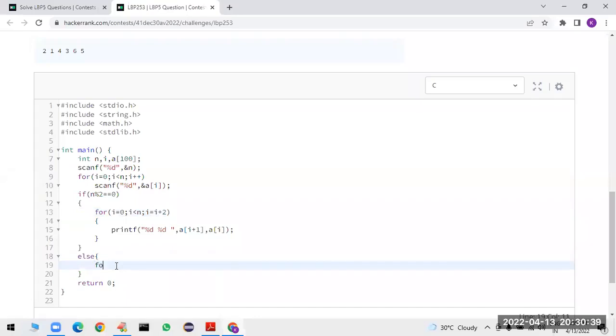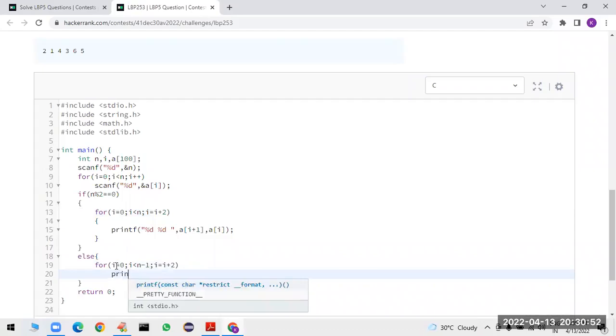Suppose if it is an odd number, for i is equal to 0, i less than n minus 1. One element before itself we have to stop. i is equal to i plus 1, i is equal to i plus 2. Printf percentage d. Here also same scenario: a of i plus 1, comma a of i I am taking. Yes, correct. i plus plus means it will be incremented by 1 unit. i plus is equal to 2 means it will be incremented by 2.